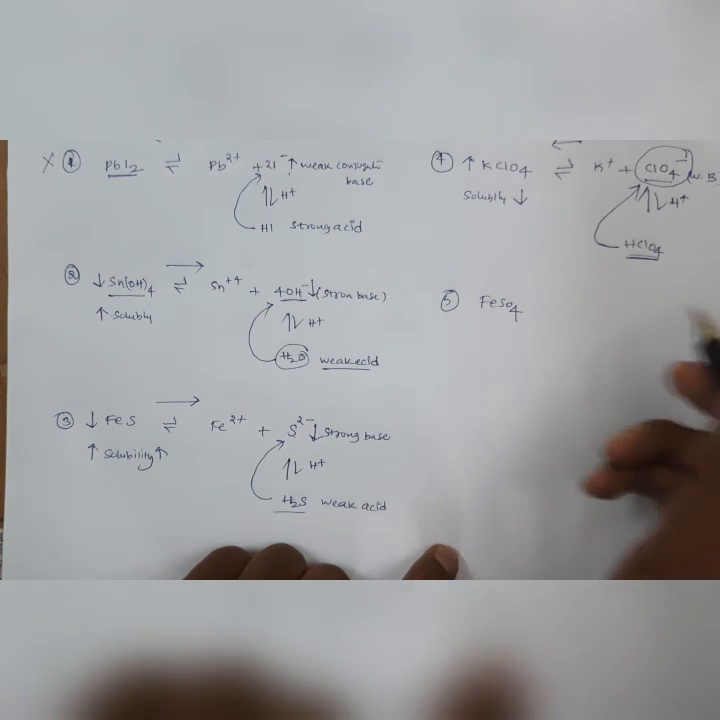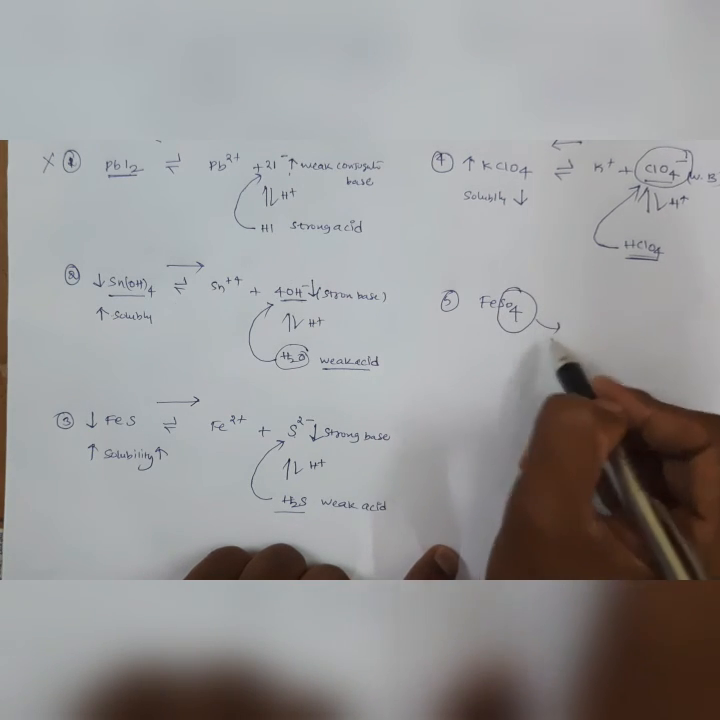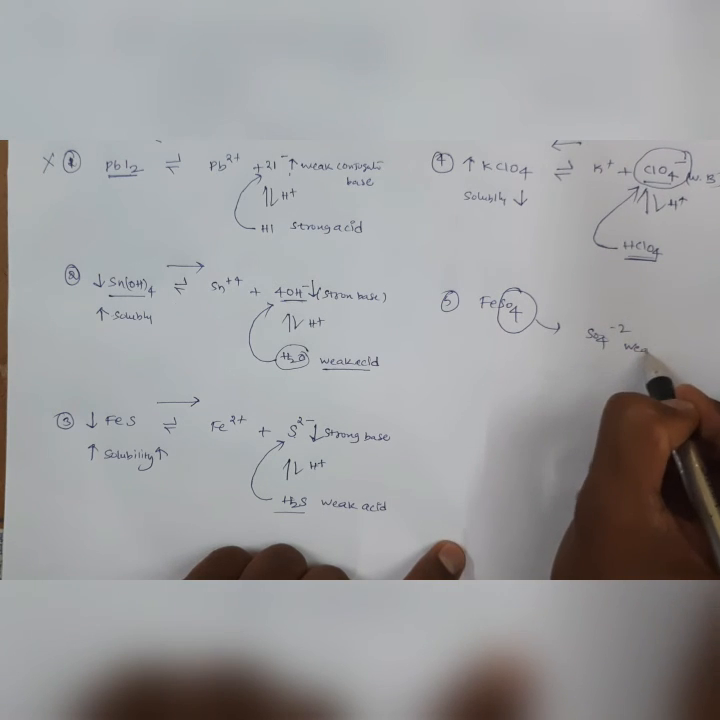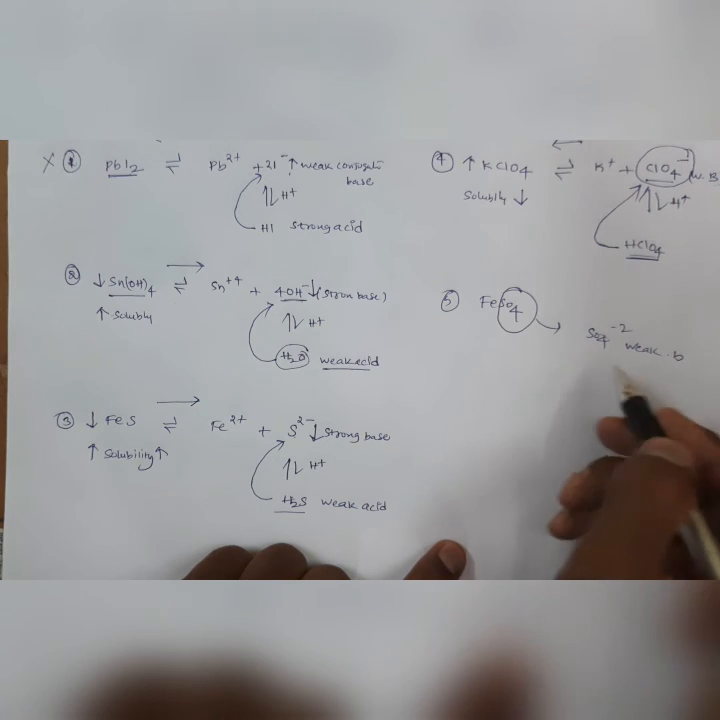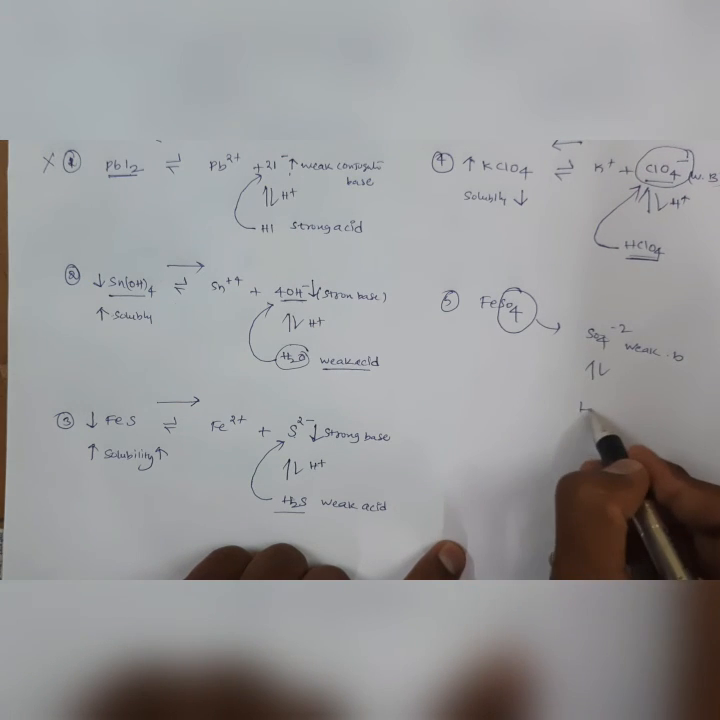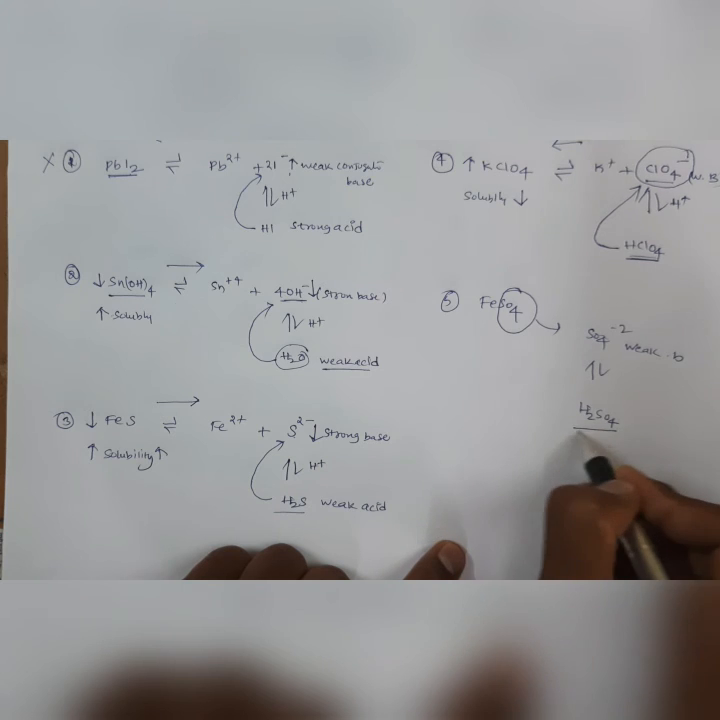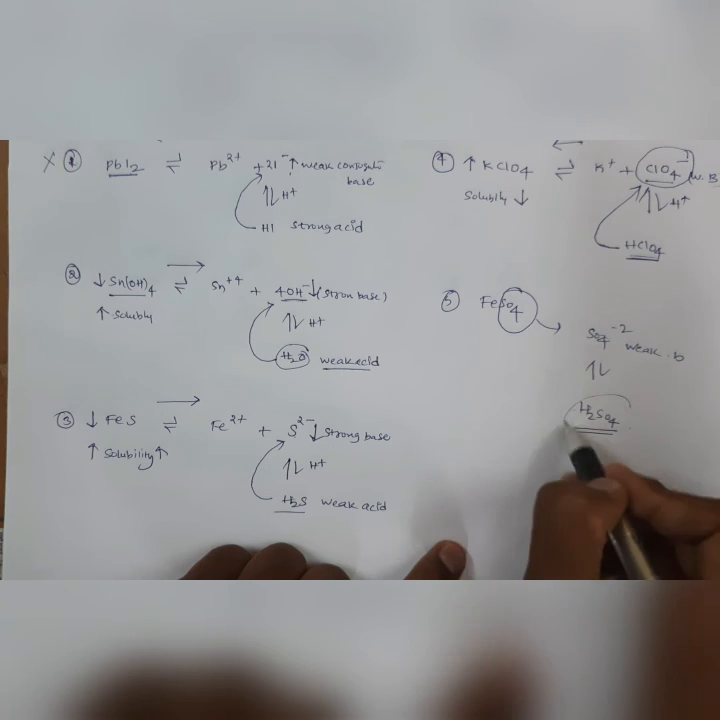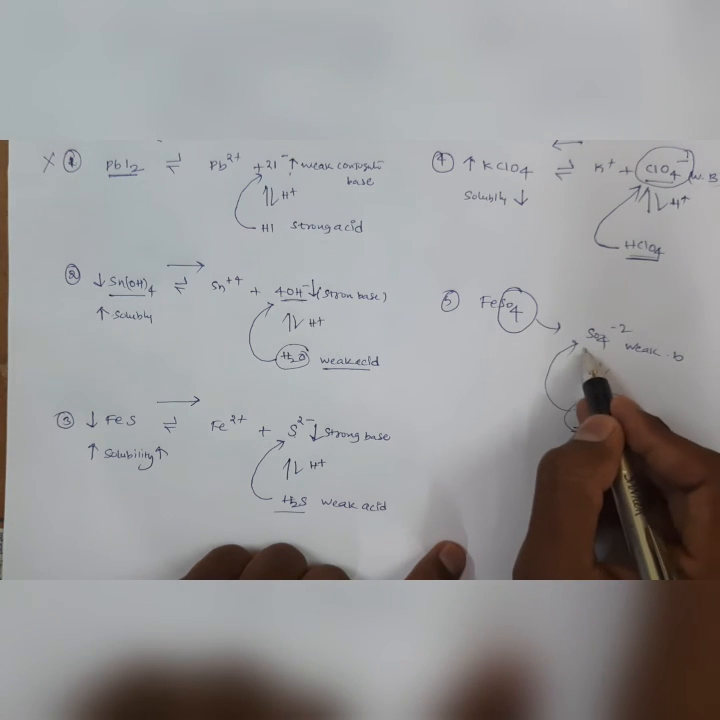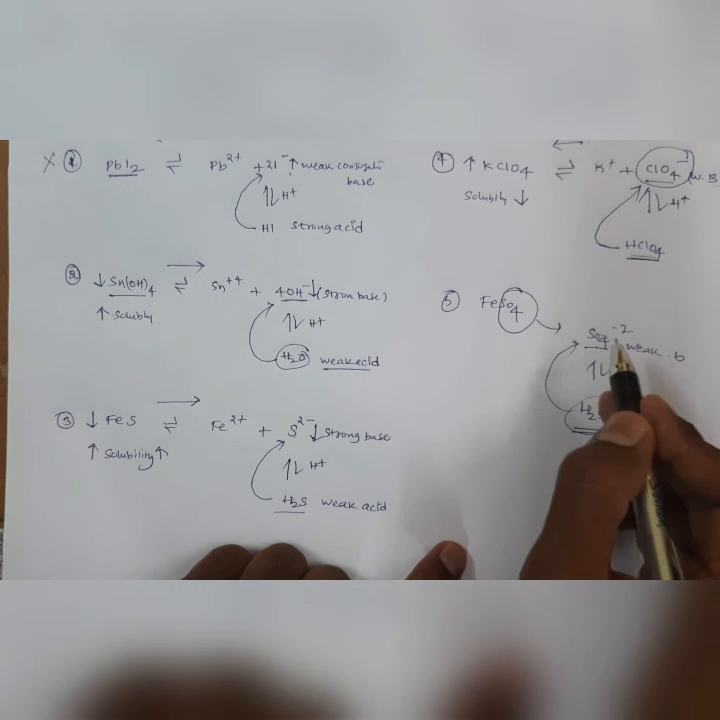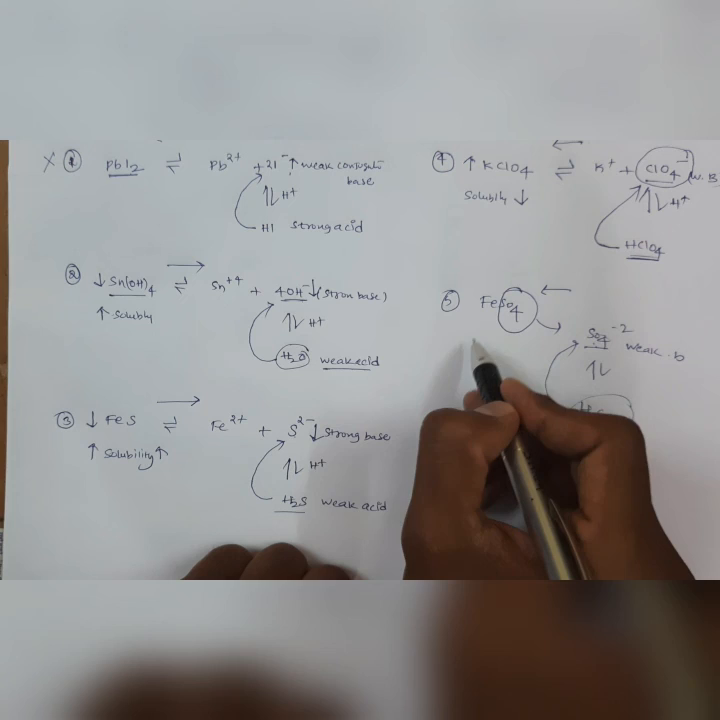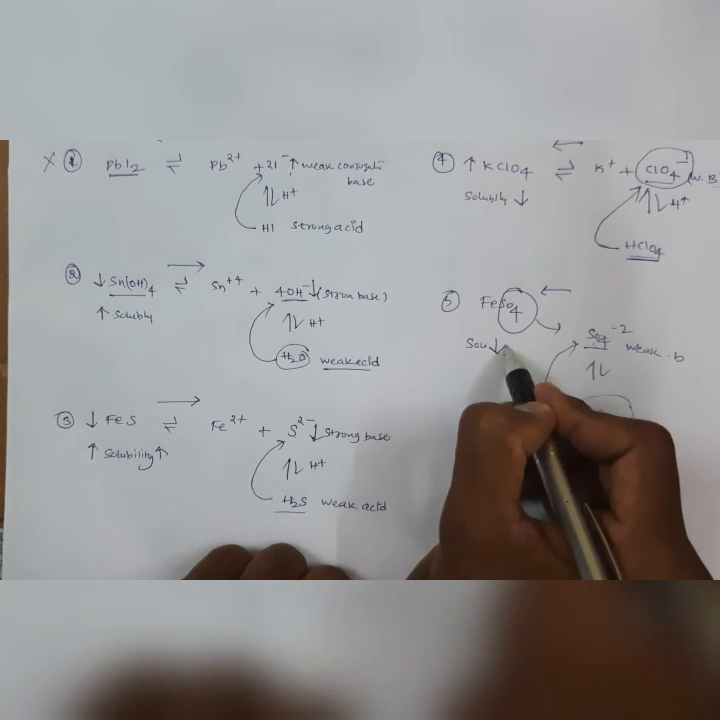Similarly, FeSO4. The sulfate ion, SO4 2 minus, is a weak base, so it forms H2SO4. This H2SO4 is a strong acid, so all of it is converted again into SO4 2 minus, the concentration remains the same, the equilibrium shifts to the left side, and the solubility decreases.